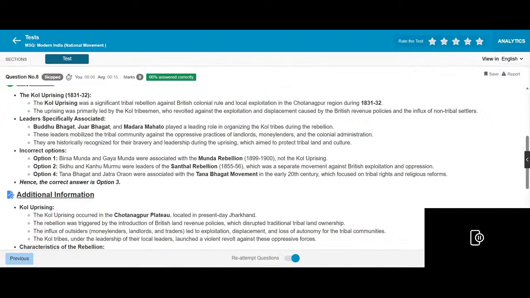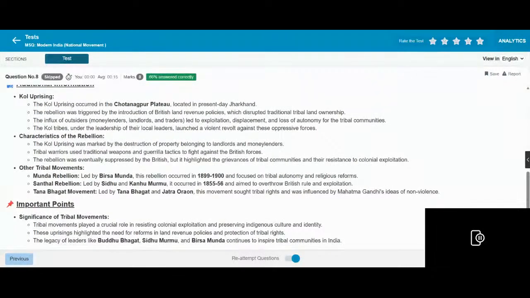Birsa Munda and Gaya Munda, the Munda rebellion, attacking the north of Chotanagpur. Sidhu and Kanhu were leaders of the Santhal rebellion and of the separate operation. Tana Bhagat and Jatra Bhagat led the Tana Bhagat movement, which focused on tribal land and its rights. Land revenue policy had separated land owners, with the influx of outsiders and land outside. But it was a solution for the tribe communities. All tribes and the night of violence were specific goals.